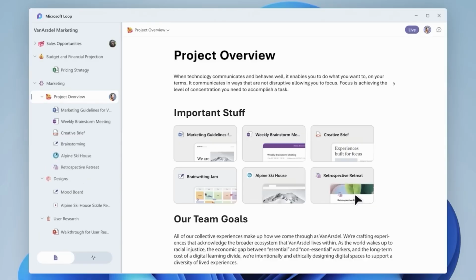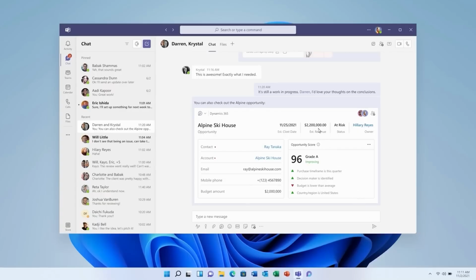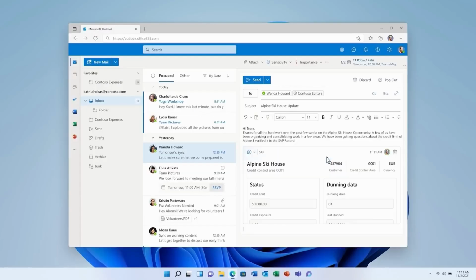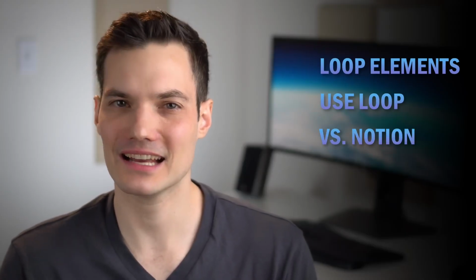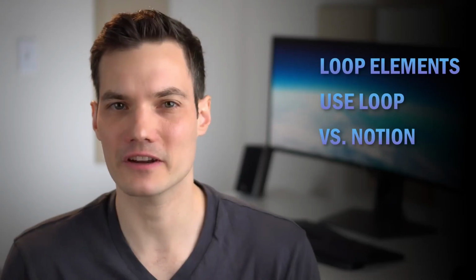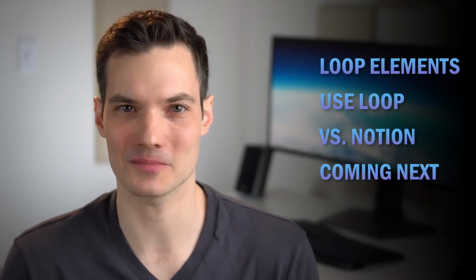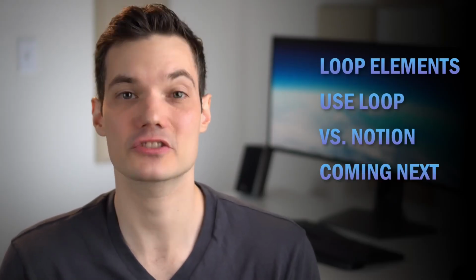In this video, we'll start out by looking at what are some of the key Loop elements. Then we'll look at how you can start using Loop right now. It's available for anyone to start using. Then we'll look at how does Loop compare to some of the competition, like Notion. And at the very end, we'll look at what's coming up soon. All right, let's check this out.